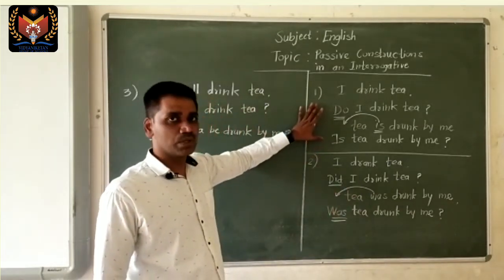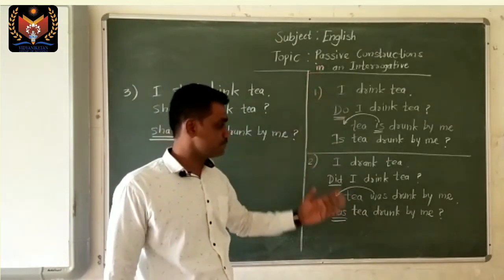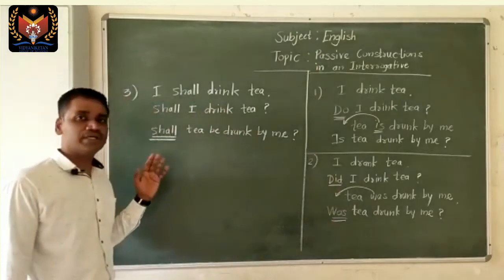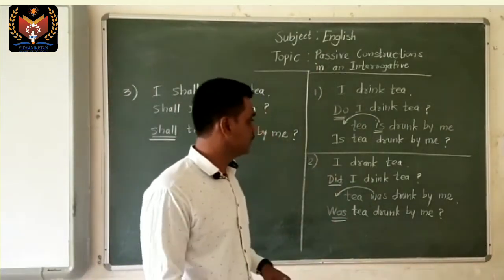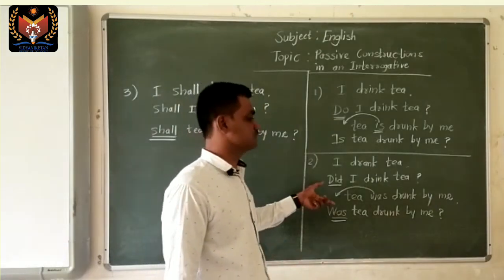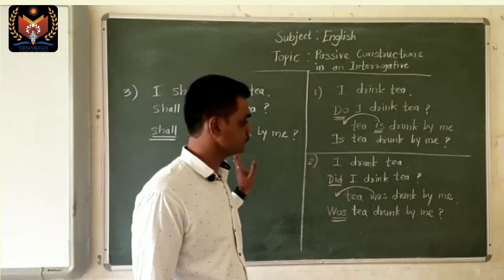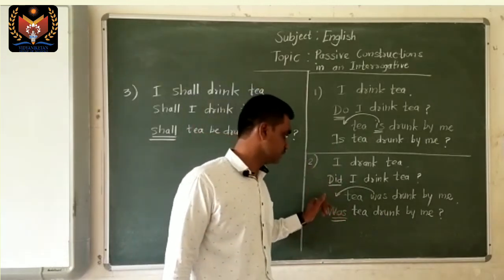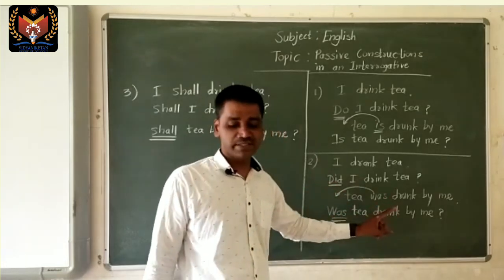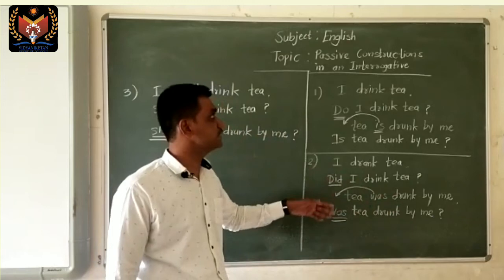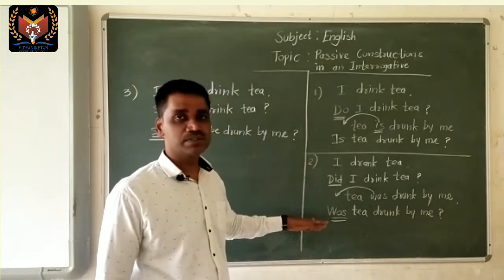You must know what type of sentence it is: present indefinite, past indefinite or future indefinite. You must also know the auxiliary verbs in the present, past and future. And the basic changes with pronouns are also very important while converting interrogative sentences.